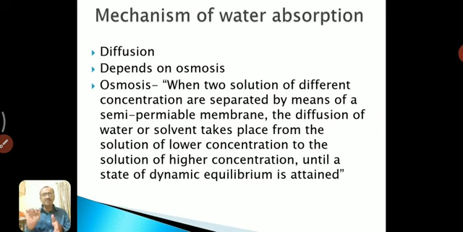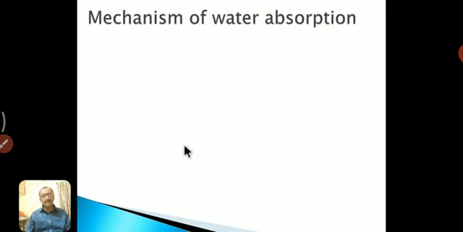Because in the 5% sugar solution there is more water, hence that water moves from the lower concentrated solution to the higher concentrated solution. That phenomenon is osmosis, and on these two phenomena this mechanism totally depends.